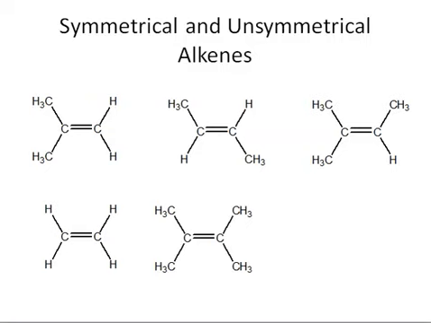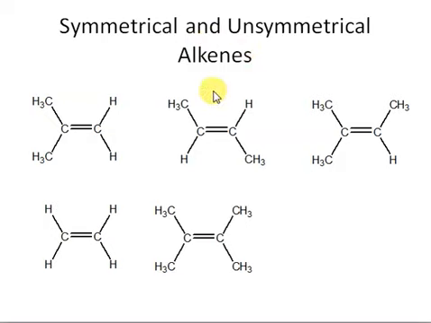So for example, we have an alkene and we cut this molecule like that, right? So if I cut this molecule into two, then you can see this half and this half, right? So if these two halves are exactly the same, then we say that the alkene is symmetrical. But in case the two halves are different, we say the alkene is unsymmetrical, right? So in this specific case, you can see that when we have broken the bond from here, the two halves are different, they are not the same. We say the alkene is unsymmetrical, right?